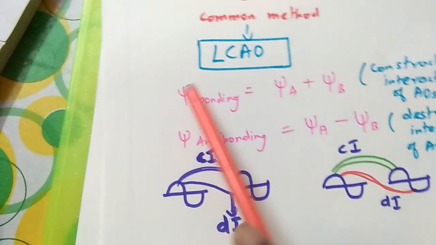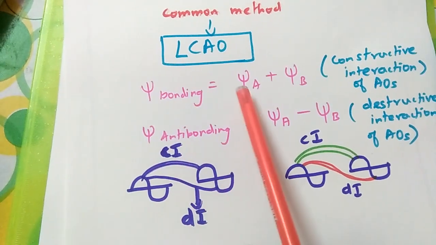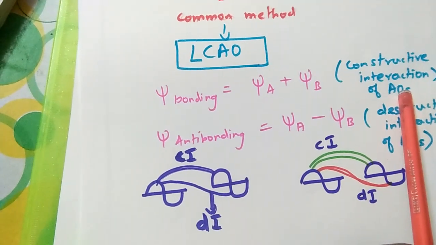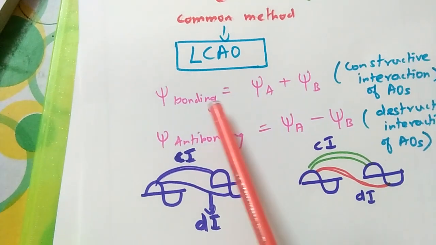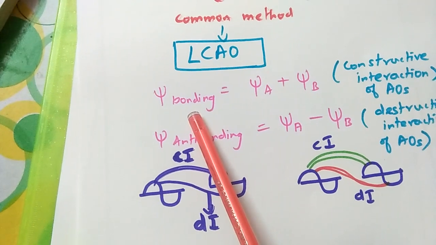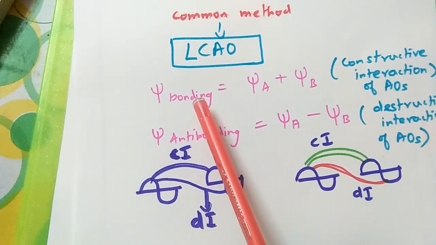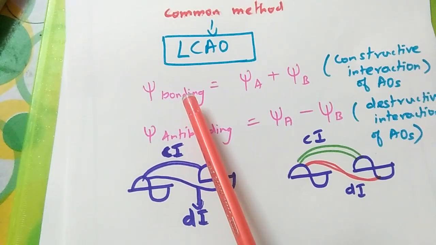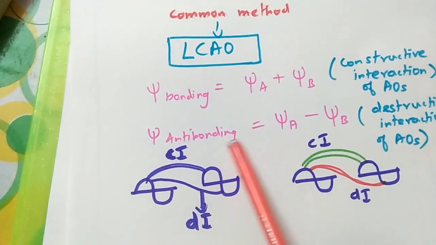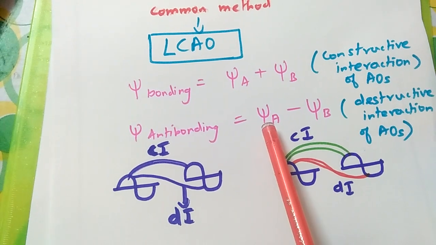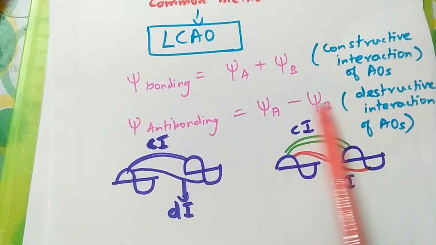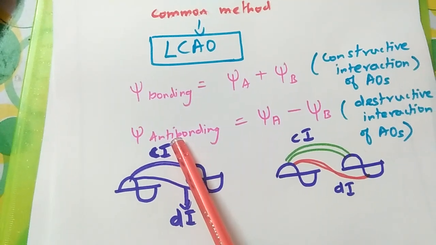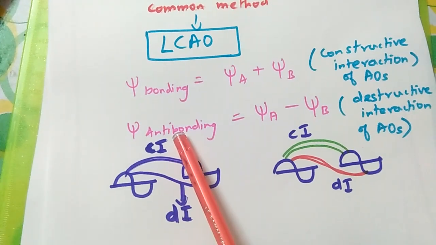It is said that when the interaction is constructive among the atomic orbitals, the bonding molecular orbital of lower energy is formed. When a destructive interaction takes place, then the anti-bonding molecular orbital of higher energy is formed.